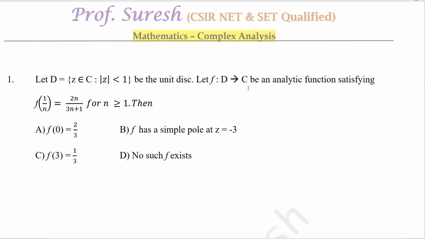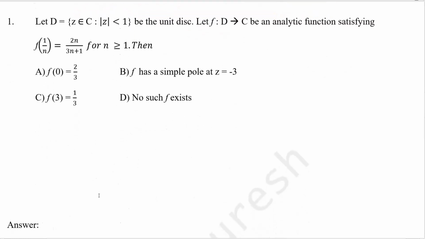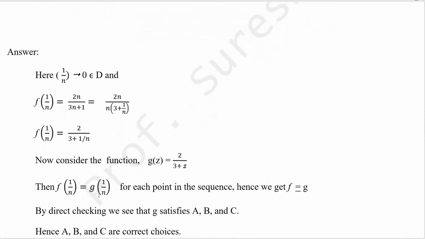be an analytic function satisfying f of 1 by n equal to 2n by 3n plus 1 for n greater than or equal to 1. Then, what about these options? So here we are using the identity theorem. Check: 1 by n tends to 0, and 0 is in D, which is an open disk. f of 1 by n is given; take this n outside, this n can be cancelled, so the remaining value is 2 by 3 plus 1 by n.